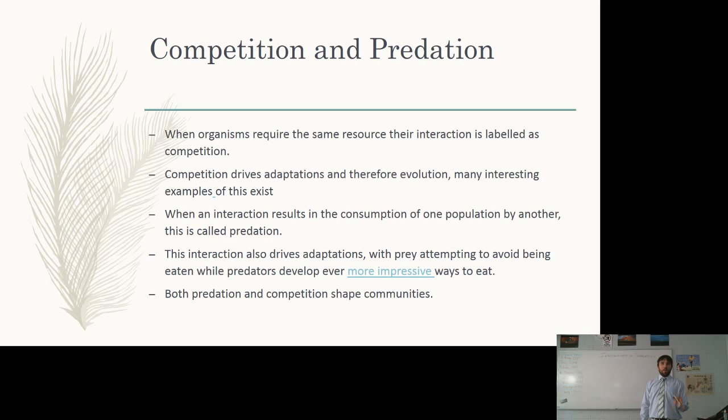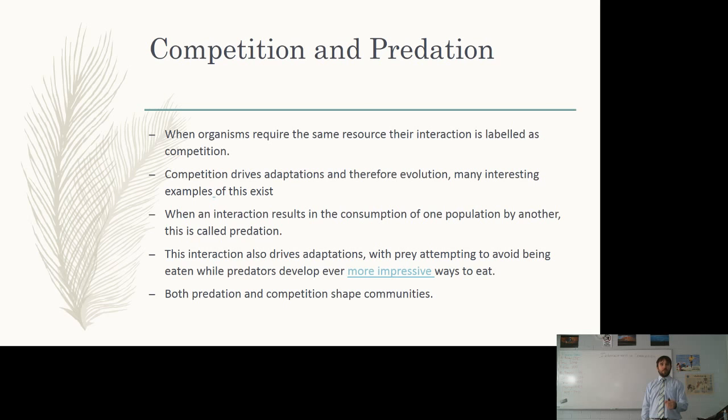So when organisms require the same resource, we call that competition. And competition drives adaptation, and therefore eventually evolution. And we can have many interesting examples of this. Typically, competition actually drives adaptation in a way to reduce competition.